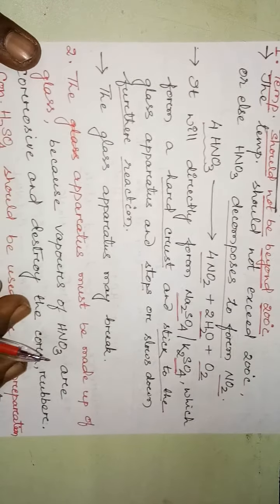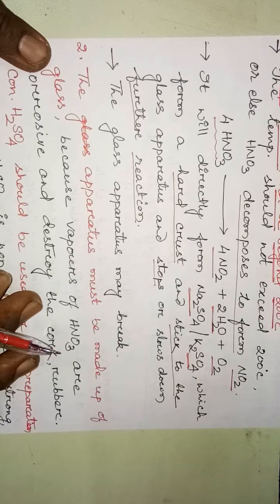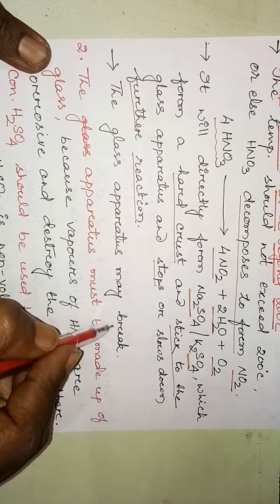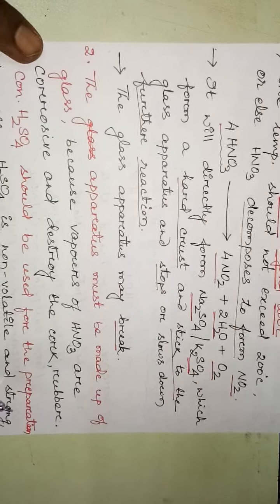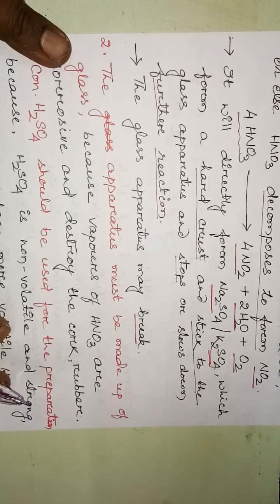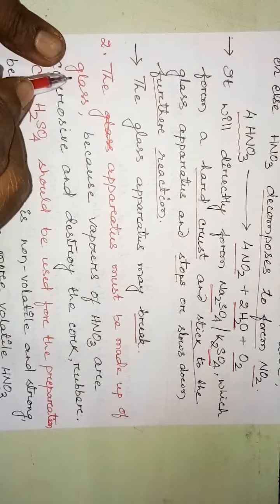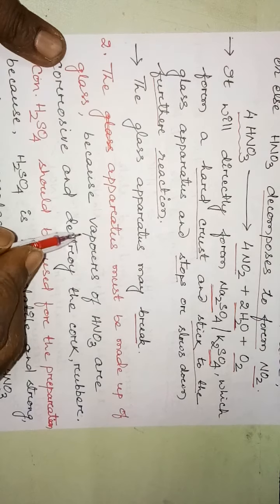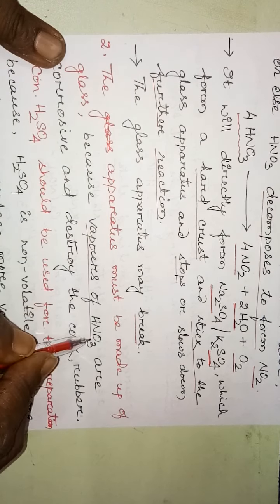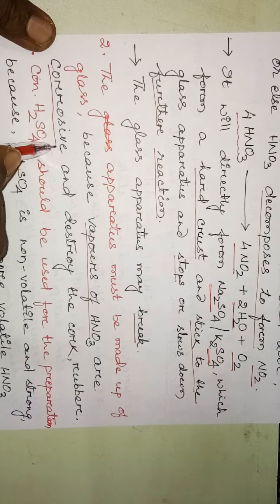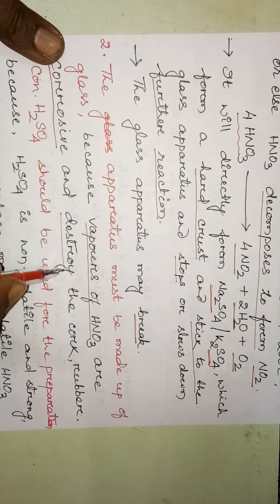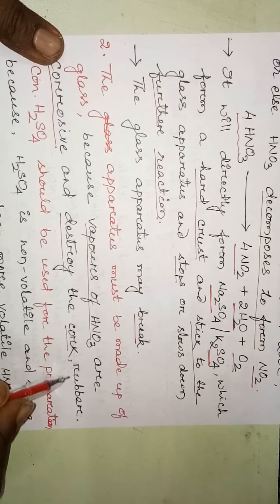Another reason for maintaining the temperature is that the glass apparatus may break because of this hard crust. Another condition is that the apparatus must be made of glass, because the vapor of nitric acid is corrosive in nature and destroys cork or rubber.